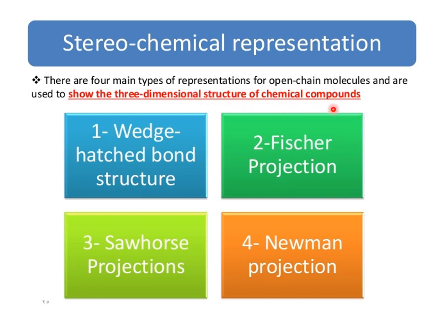These are the stereochemical representations of a molecule, which means one molecule can be represented with these four. Therefore, these are the four main types of representation of open chain molecules and are used to show the three-dimensional structure of the chemical compound.